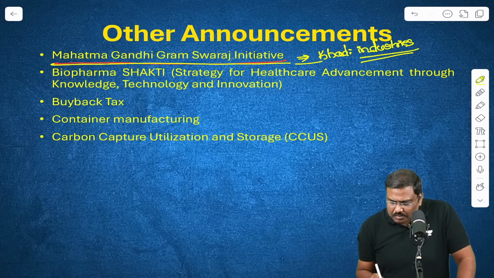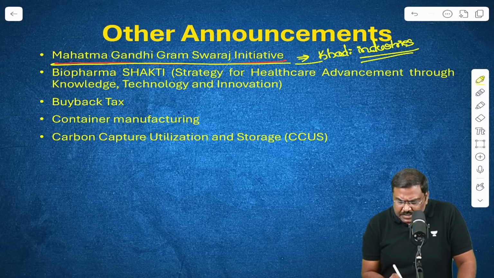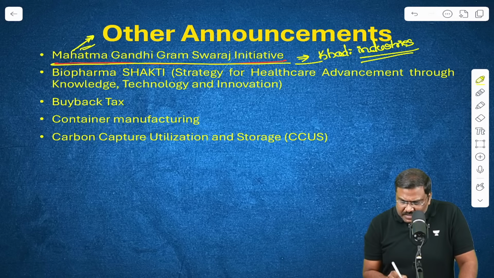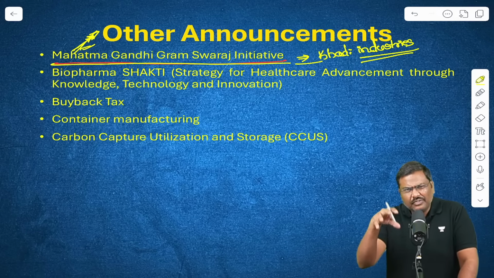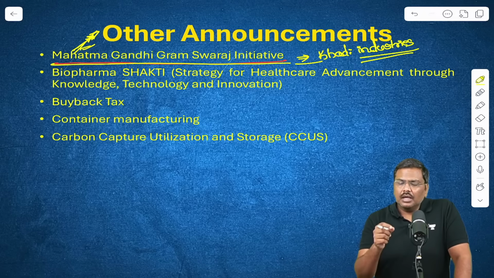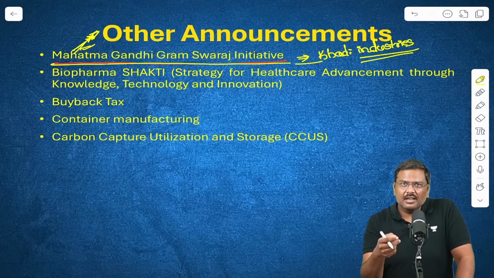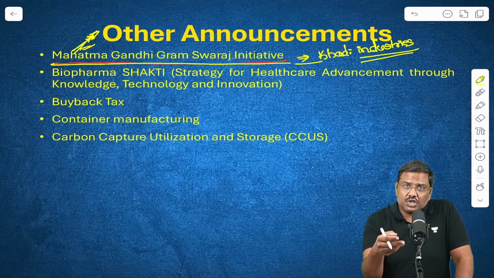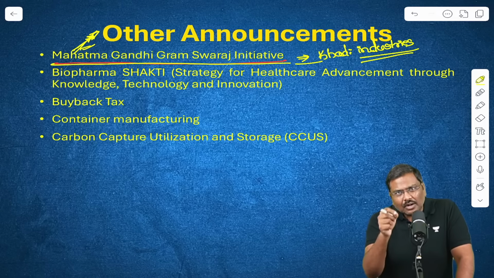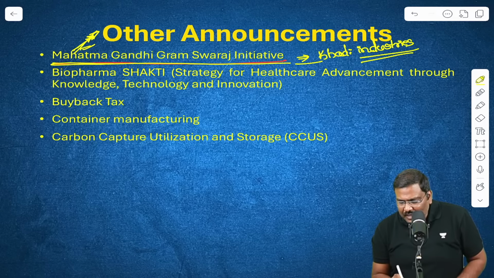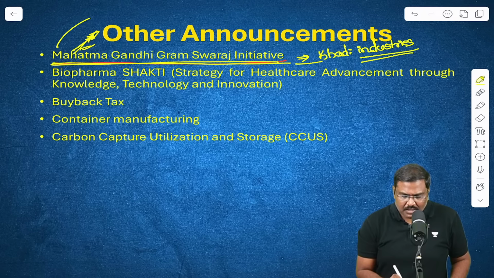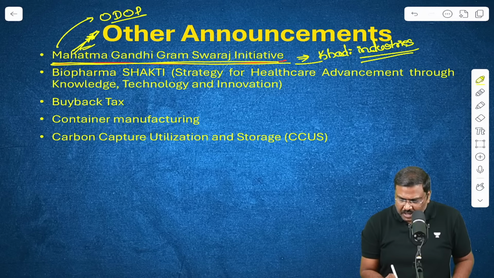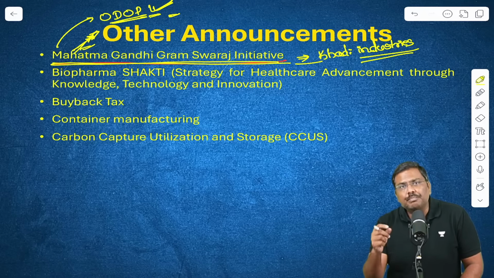So the objective of the government of India is that this initiative will be implemented, and certain funding has been allocated for the next 5 years. The focus will be on promotion of training, infrastructure building, production, exports, etc. And the government has stated that this will be one of the initiatives that the government will now focus on under One District, One Product. All of you heard of this? One District, One Product, ODOP.